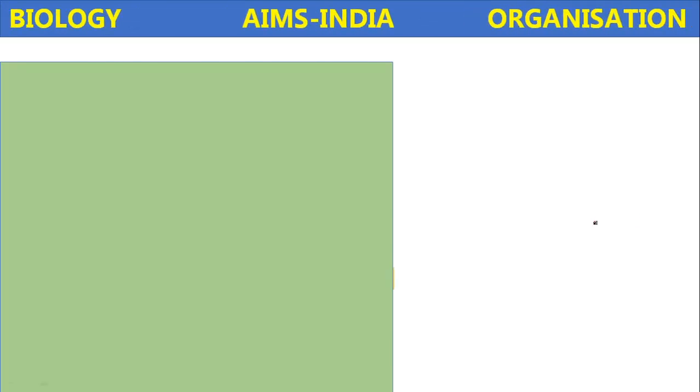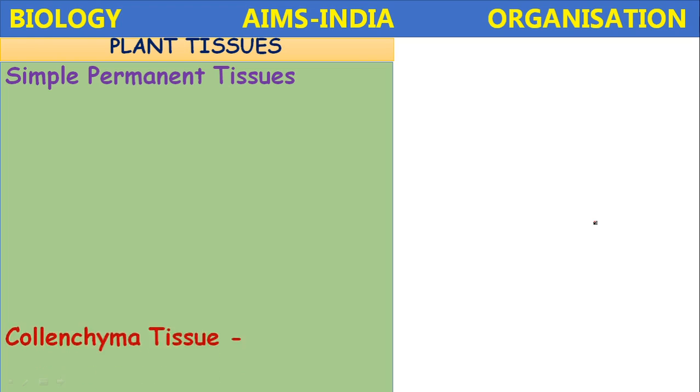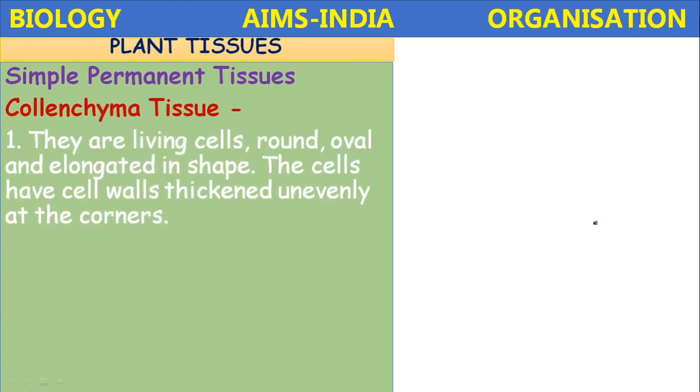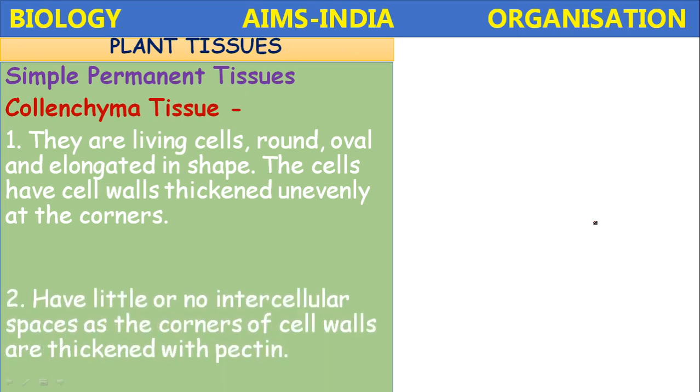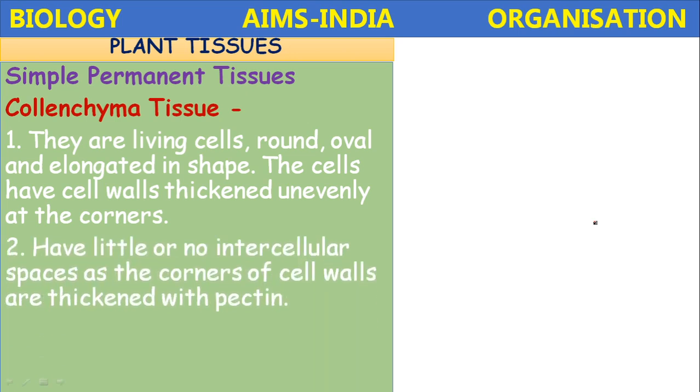Next type of this simple permanent tissue, that is collenchyma. So compared to parenchyma, here less intercellular spaces are present. They are living cells. They possess a round, oval, and elongated shape. The cells have cell walls thickened unevenly at the corners. Pectin is the main substance present in the cell wall of this collenchyma. They have little or no intercellular spaces, as the corners of the cell walls are thickened with